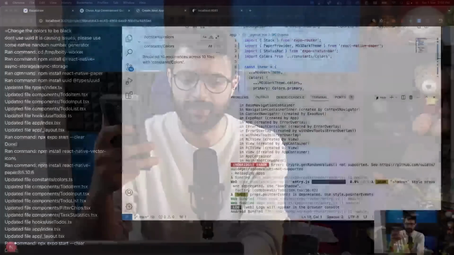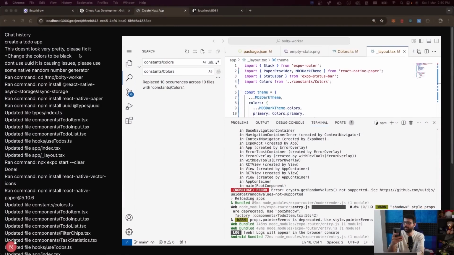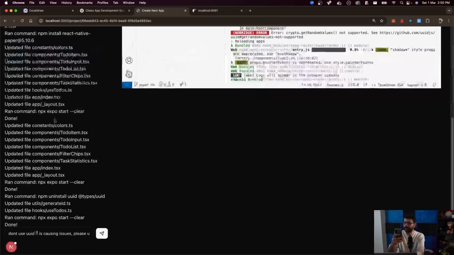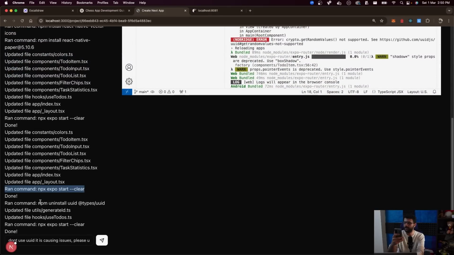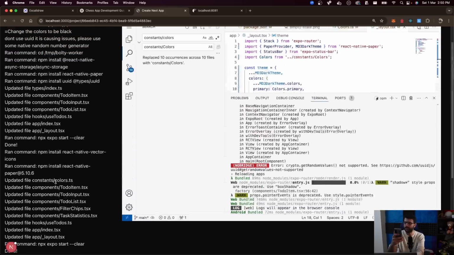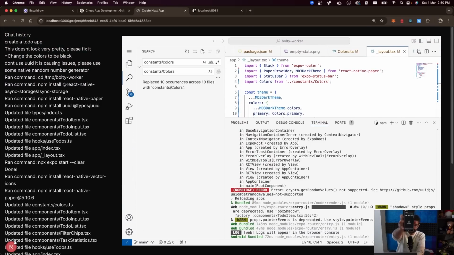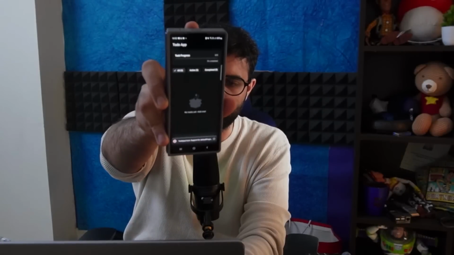Wait, wasn't sharing my screen. But long story short, I just gave it another prompt. I said, don't use UUIDs. It is causing issues. Please use some native random number generator. And the command that it ran in return was it uninstalled UUID, generated a bunch of files, and then ran an expo start again. Now, again, I have the application running on my mobile phone.